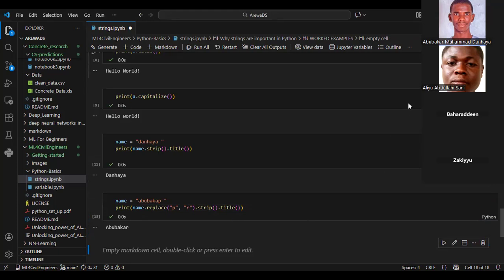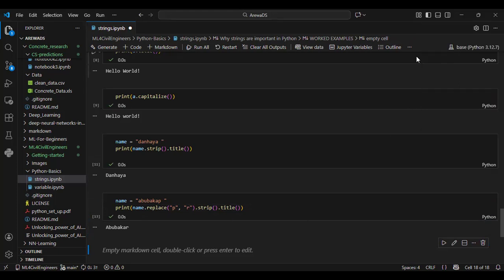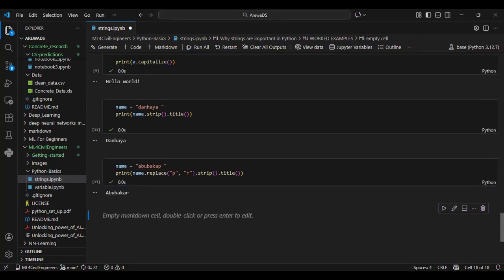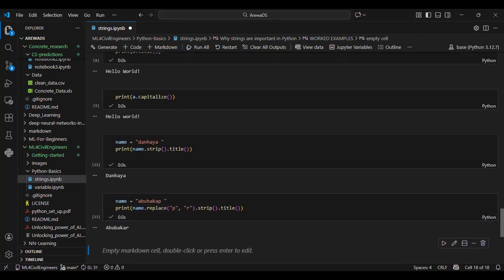Yeah, the next one is I need to provide an indexing so that it will know exactly which U I'm going to replace. So that's the reason. And maybe I'll take you through that in our next session, because this is dealing with indexing and we didn't come to that place. I hope you understand this one. So this is how you replace something.